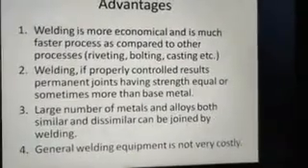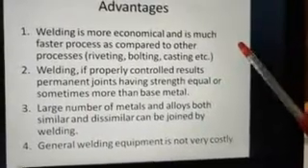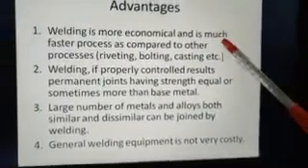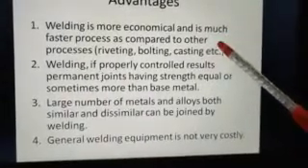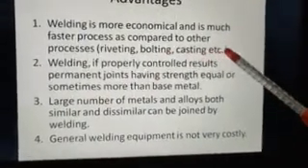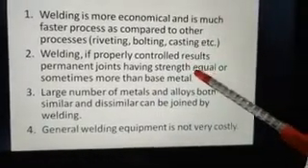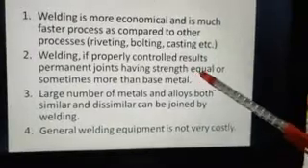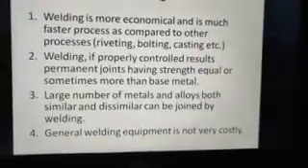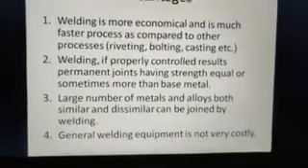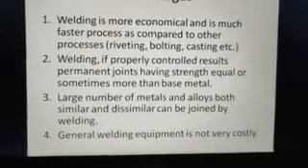So now moving on, we will see what are the advantages of welding over other manufacturing processes or other joining techniques. Welding is more economical and a much faster process as compared to other processes like riveting, bolting, casting, etc. Then welding, if properly controlled, results in permanent joints having strength equal to or sometimes more than the base metal. Like I said, due to the heat affected zones or heat treatment that is occurring, sometimes the joint can be even stronger than the base metal.